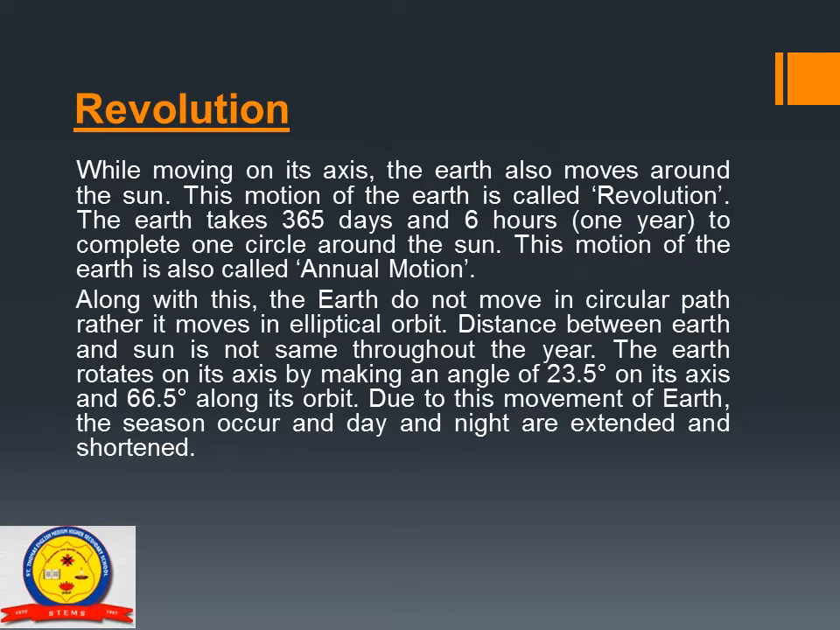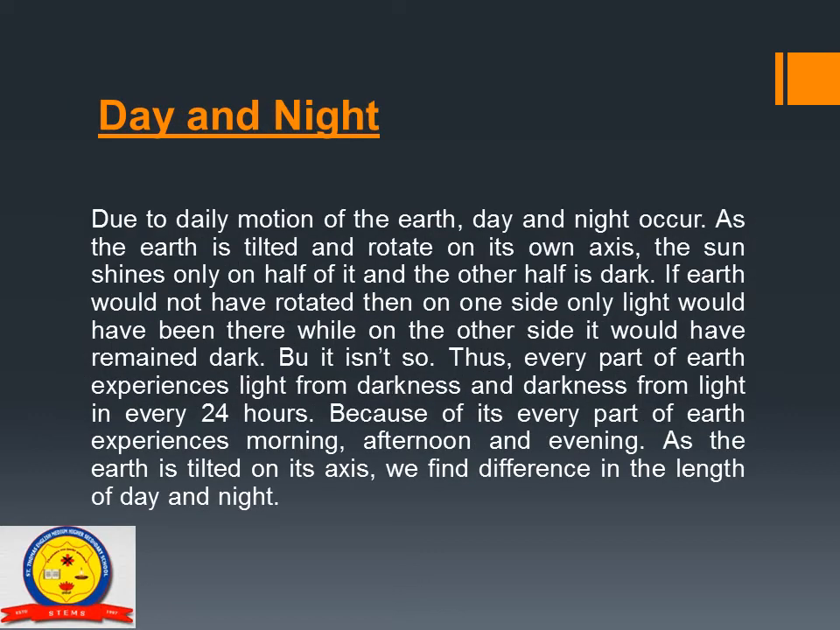The earth rotates on its axis, making an angle of 23.5 degrees on its axis and 66.5 degrees along its orbit. Due to this movement of the earth, the seasons occur and day and night are extended and shortened. So now we will discuss in detail how day and night occur and how the seasons occur. First we will discuss how day and night occur.